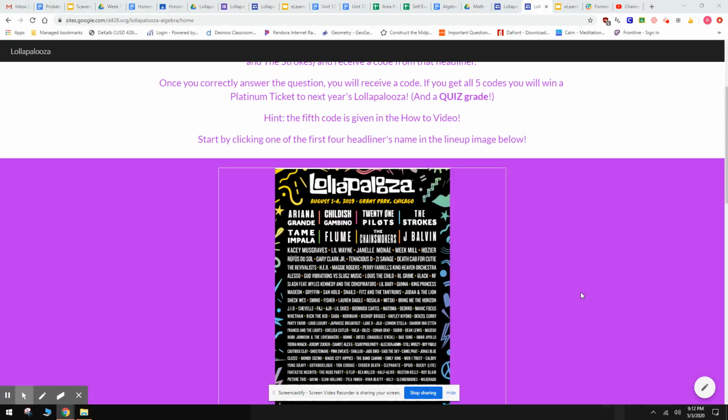So start by clicking one of the first 4 headliners' names in the lineup image below. So we are going to click Tame Impala, but when you're done with the video, you're going to click one of these top 4: Ariana Grande, Childish Gambino, 21 Pilots, Strokes. It doesn't matter which one you start with. You're going to click one of them. So for instance, we're going to click Tame Impala.